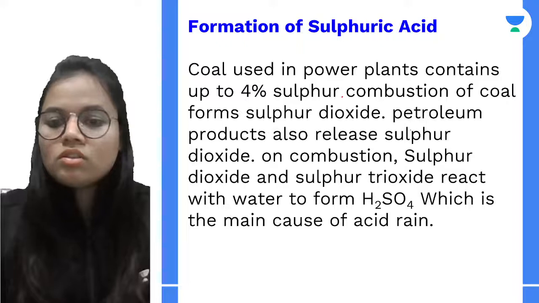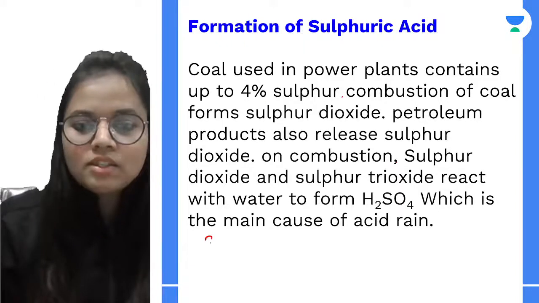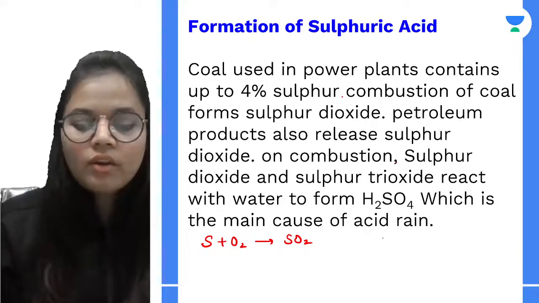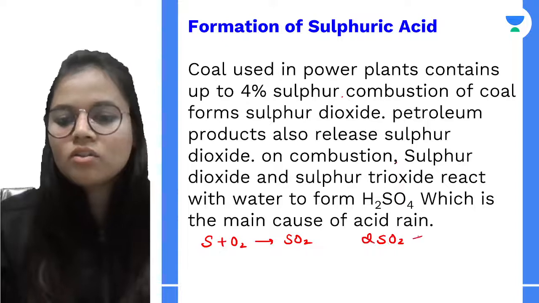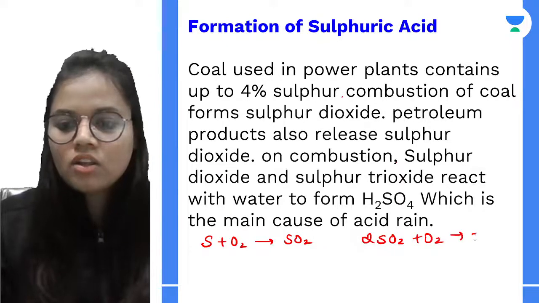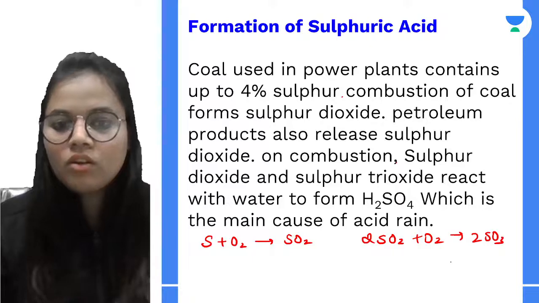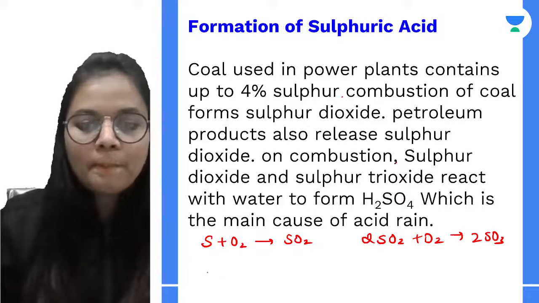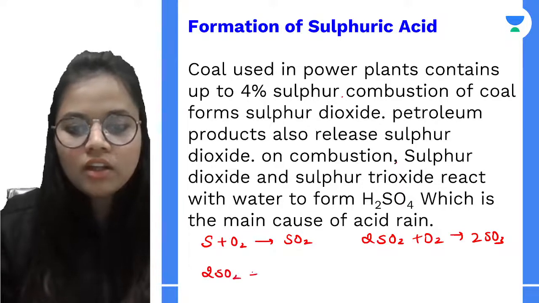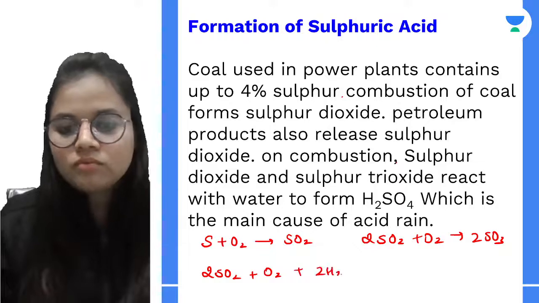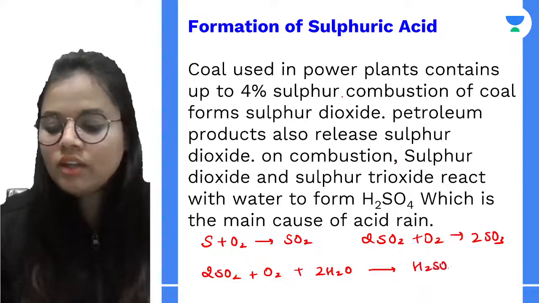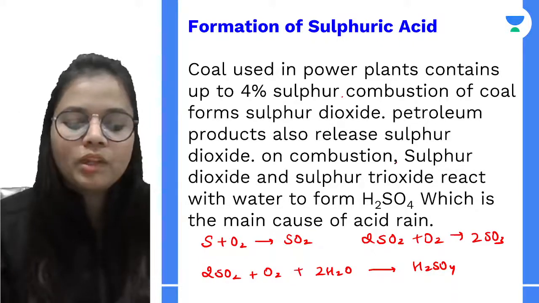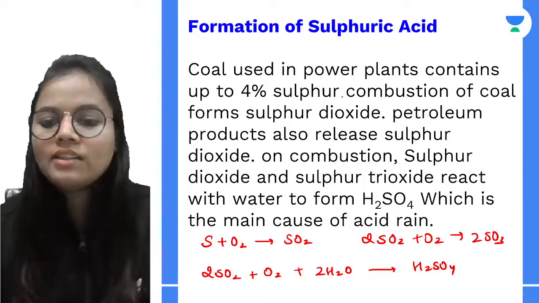Just a minute, I'll show you how it happens. See, we have taken sulfur. When it combines with oxygen, we have sulfur dioxide. And when sulfur dioxide combines with oxygen, we have what? Sulfur trioxide. So this happens on combustion. Now when these oxides react with water, what do we have? We have sulfuric acid. And this is how it is harmful to the environment; it leads to the formation of acid rain.